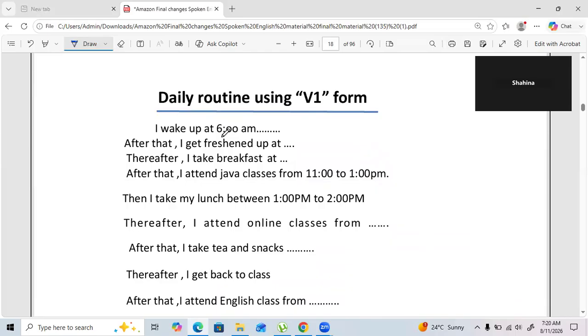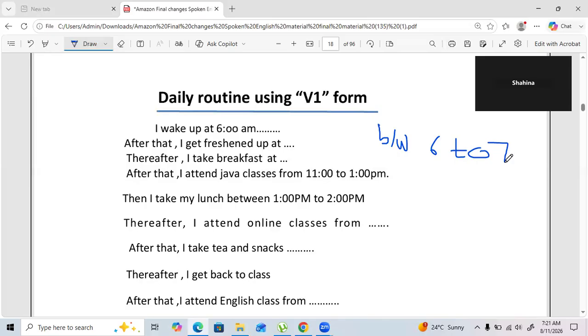In case you wake up sometimes at 6:30, sometimes at 6:45, sometimes at 6:50, then you can say, I wake up between 6 to 7. It means it can be 6:05, 6:10, any time in between, right?